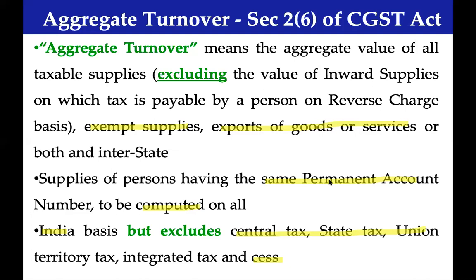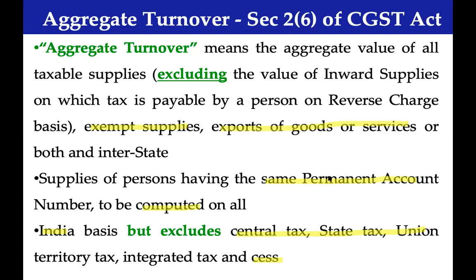Similarly, A Limited, Andhra Pradesh office, which is basically a branch office, did a taxable supply of 20 lakhs, exempted supply of 45 lakhs, and export of goods of 20 lakhs, and paid under RCM on inward supply 25 lakhs.